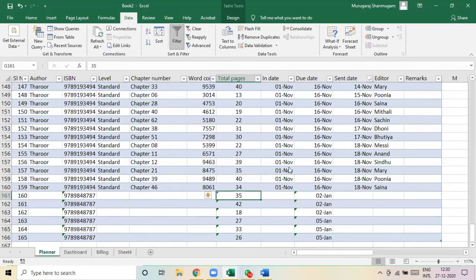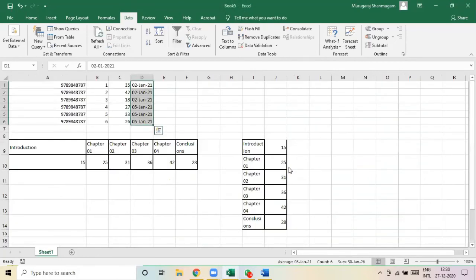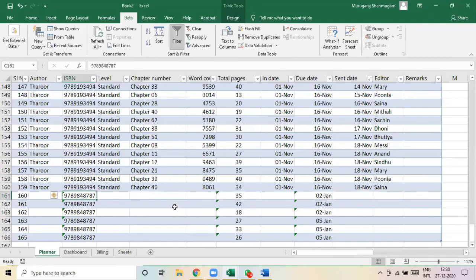Murugaji, if I want to pull this data into the spreadsheet that you are working on, you said that we can apply VLOOKUP. Can you give an example, please? I'm sorry, I may have missed your question. We have used VLOOKUP here.